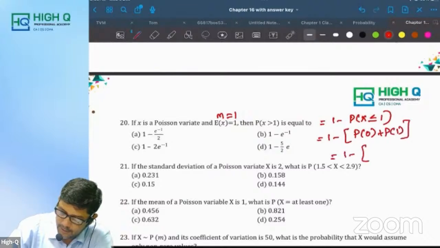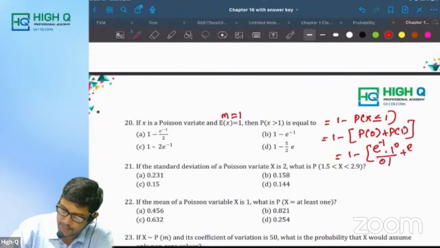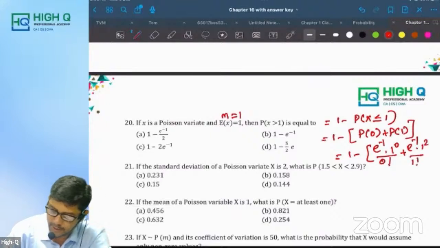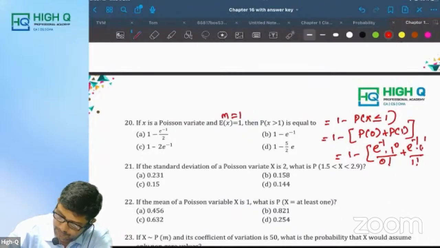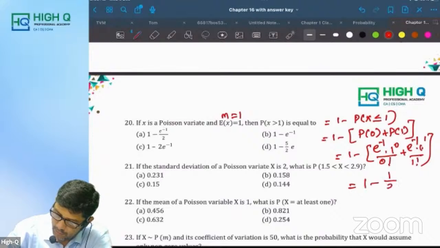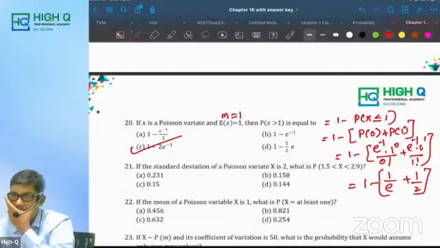1 minus e power minus m, m power. You know what e power minus m is, directly substitute. 1 power 0 by 0 factorial plus e power minus 1, 1 power 1 by 1 factorial. Am I right? Is that right? Now simplify. 1 minus 1 by e plus 1 by e. 1 minus 2 by e. 1 minus 2 e power minus 1. Okay.